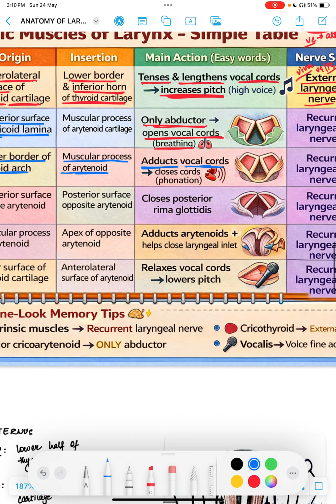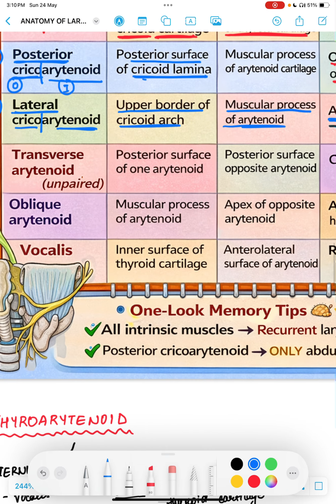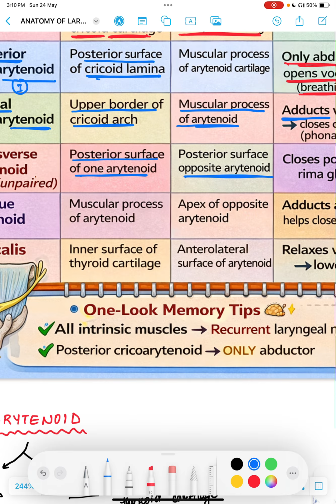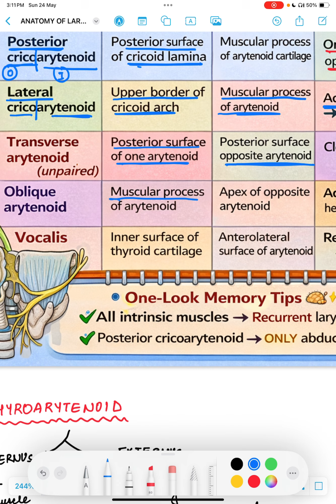Let's see the origin and insertion of this. The transverse arytenoid is from the posterior surface of one arytenoid to the opposite surface of the opposite arytenoid, right? Transverse arytenoid is from one arytenoid to the next arytenoid, whereas the oblique is from the muscular process of one arytenoid to the apex of the opposite arytenoid. Okay, so if I draw two arytenoids, this is the apex and this is the muscular process. So it's like this basically. Okay, clear? I hope this is clear.